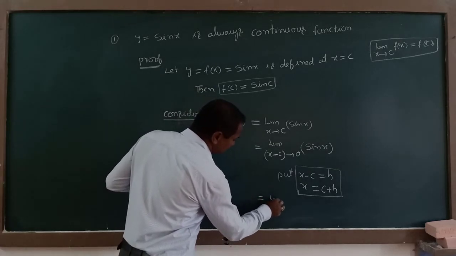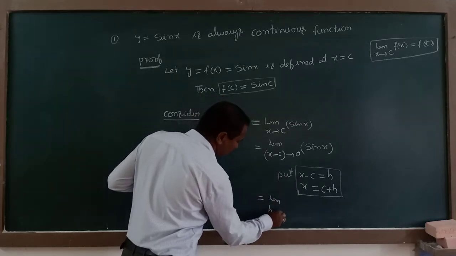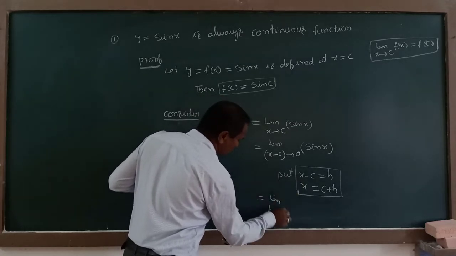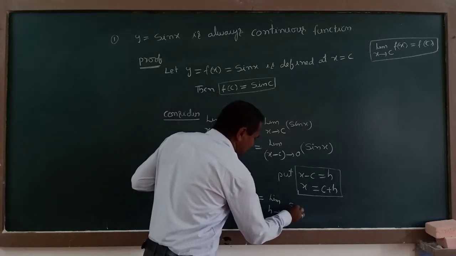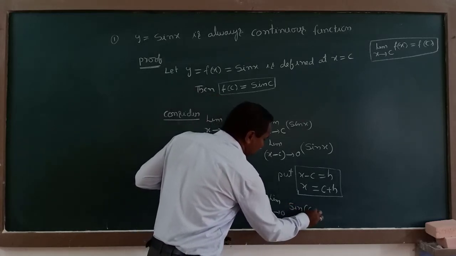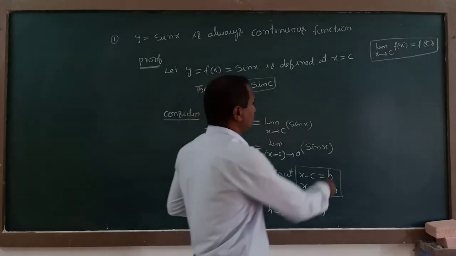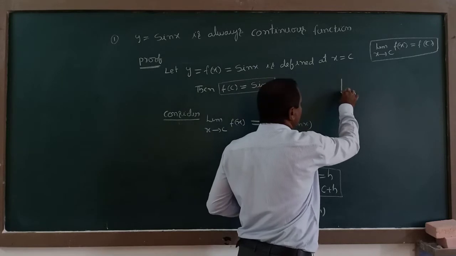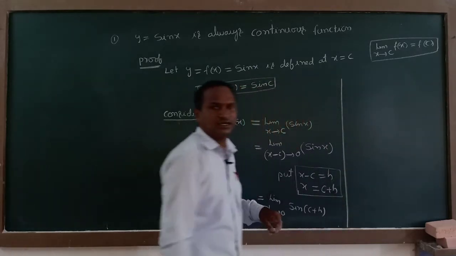Limit, in place of x minus c we have h, h tends to 0. Next, sin of, in place of x we have c plus h. Now we have to apply some compound angle formulas of trigonometric functions.